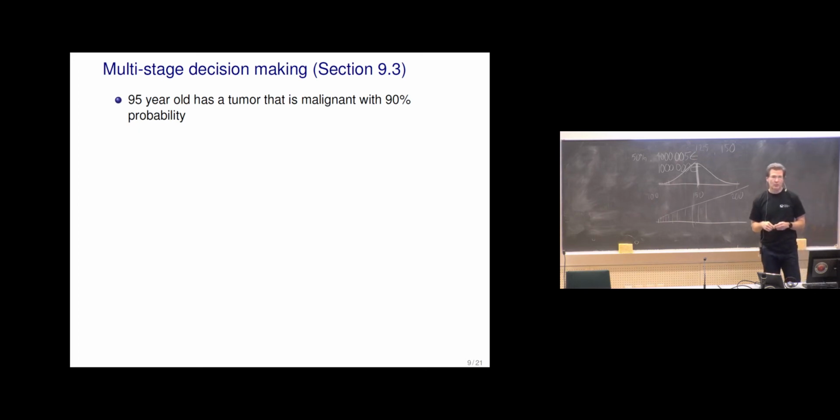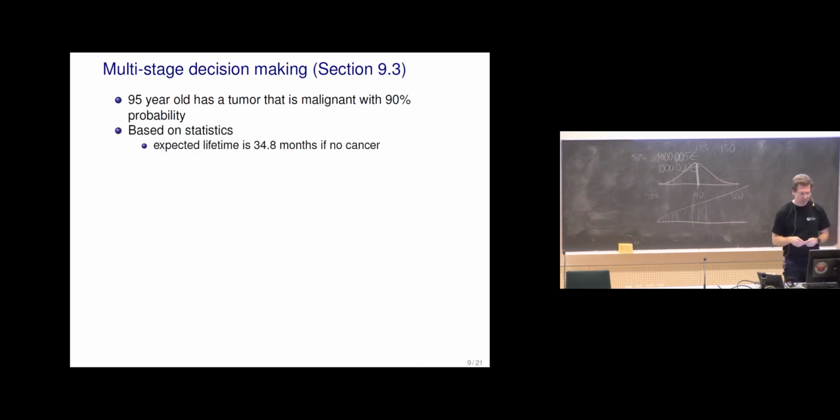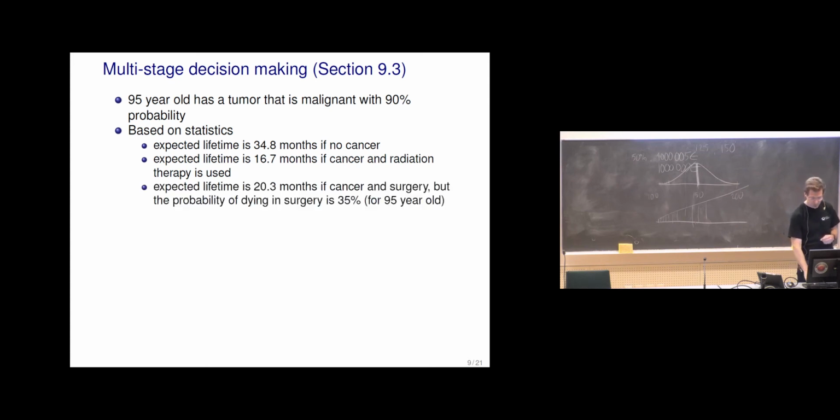We may have also these decisions in multiple stages, and so section 9.3 has this example. A 95-year-old has a tumor that is malignant with 90% probability. Based on statistics, expected lifetime is 34.8 months if no cancer, 16.7 months if cancer and radiation therapy is used, and 20 months if cancer and surgery. But then there's a probability of dying in surgery. For a 95-year-old, it's